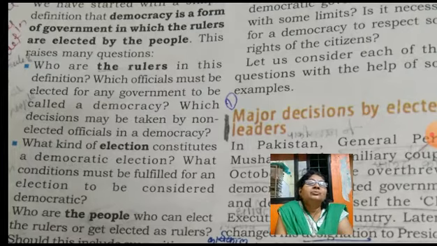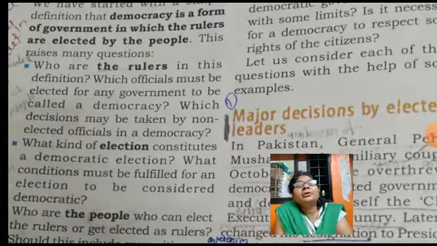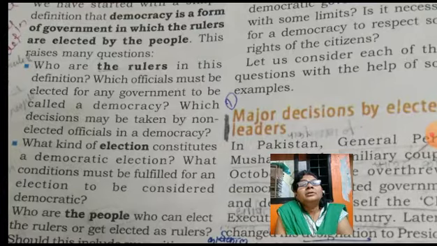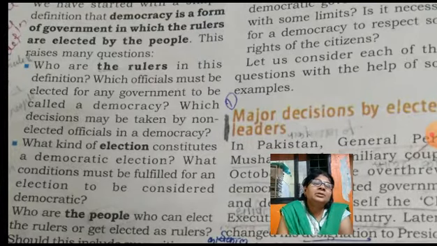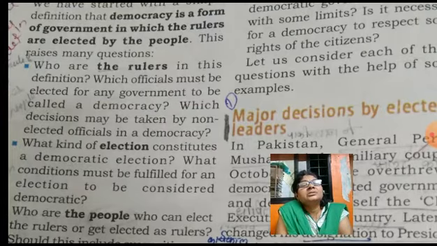Then another word in that definition was election. Rulers are elected through the election. So what kind of election constitutes a democratic election? Means which type of election can we say is in a democratic manner, or what conditions must be fulfilled for an election to be considered a democratic election.